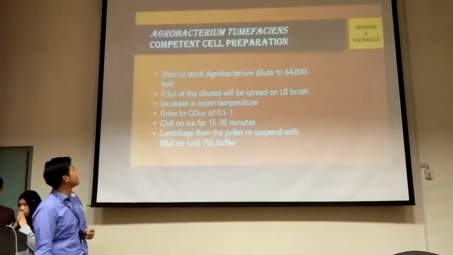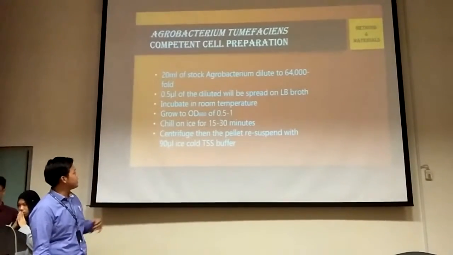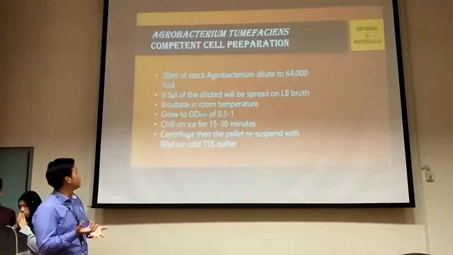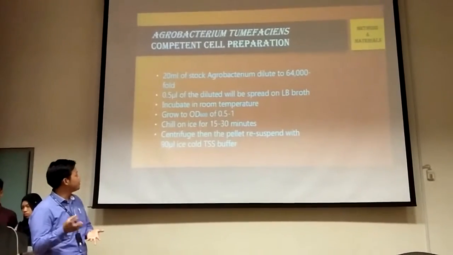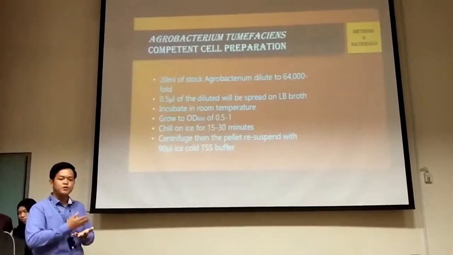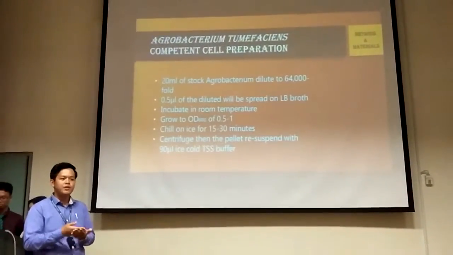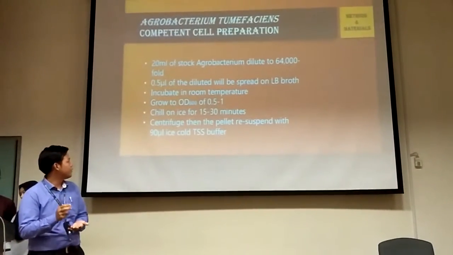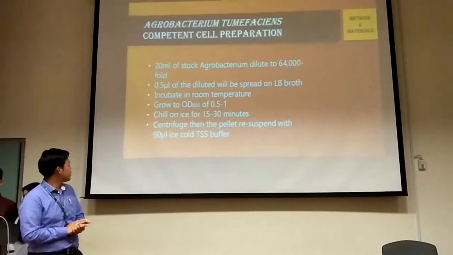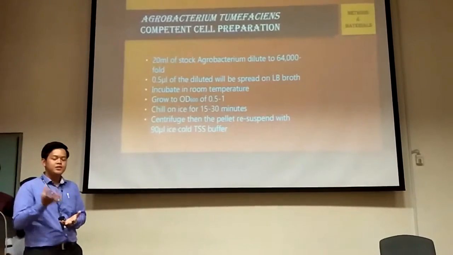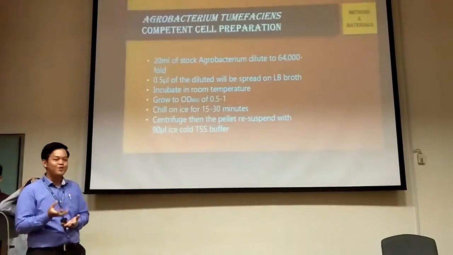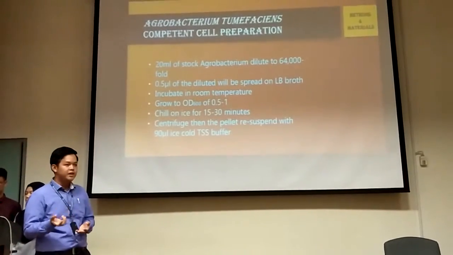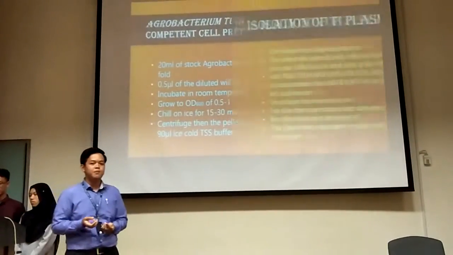Okay, so first of all is the competent cell preparation. These are the steps required. Basically, we are just going to take a stock of agrobacterium and dilute it. First, we spread the stock agrobacterium on LB broth, and then we incubate at room temperature and grow to an OD of 0.5 to 1. Then we chill the stock on ice for 15 to 30 minutes before we centrifuge, and the pellet we resuspend in 90 microliters of ice-cold TSS buffer.